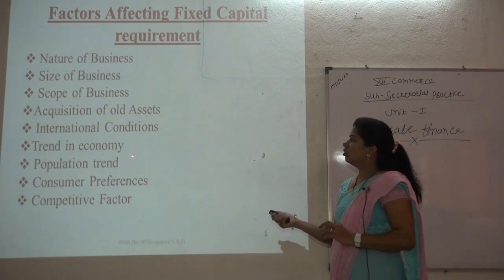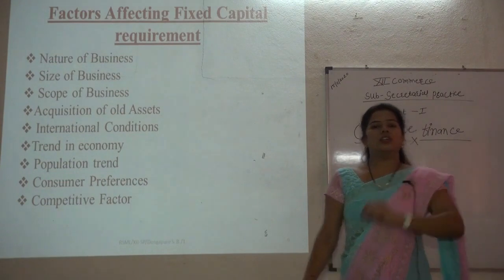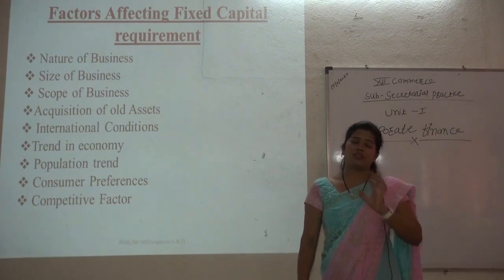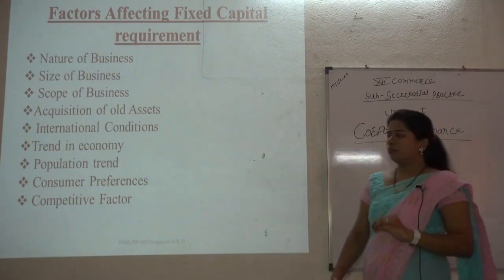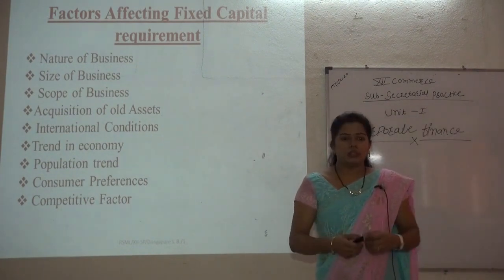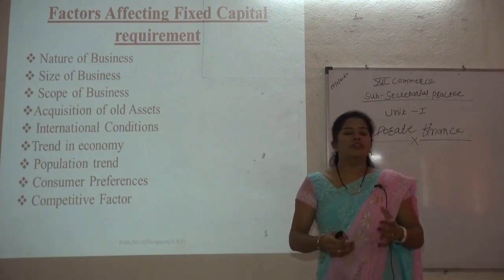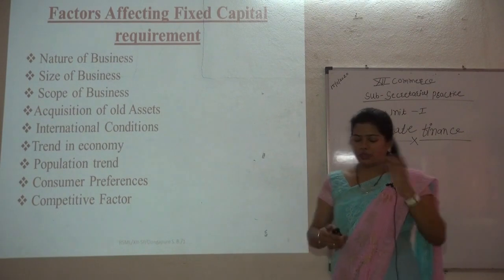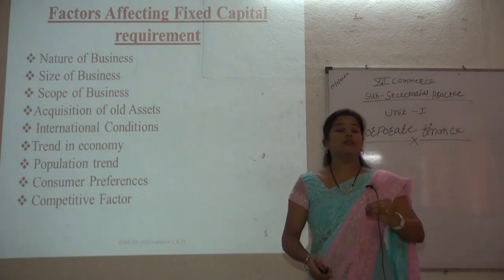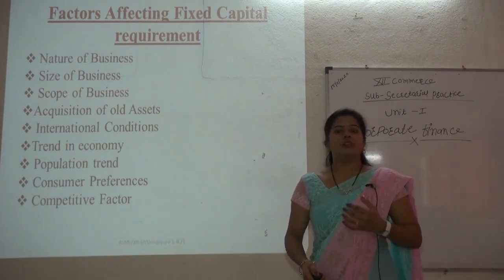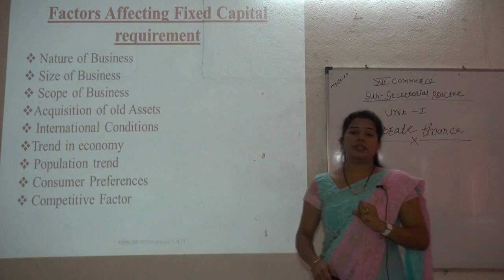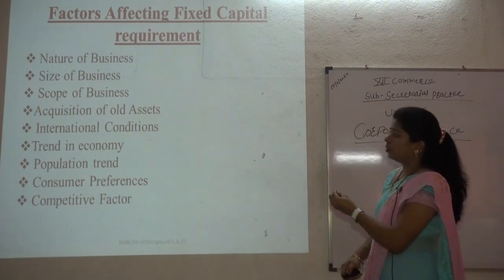The next is the trend in economy. Suppose in the economy the trend is very good, the boom period is there, so we need less fixed capital. So, that is why the trend is also very important. The next is the population need. Today's population requires more and more demands, and for the fulfillment of this demand we have to maintain fixed capital. Then next is consumer preferences. Today consumers want home delivery, and for home delivery we have to maintain huge fixed capital. Without fixed capital it is not possible to maintain the business organization.